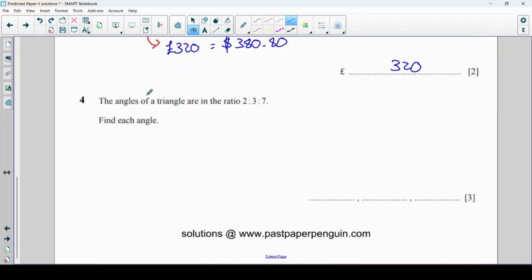Last question on this first page. The angles of a triangle are in the ratio 2 to 3 to 7. Find each angle. Well, first of all, we're going to add up the parts of the ratio. 2 plus 3 plus 7 is 12. And we know that the angles in a triangle add up to 180. So now let's do 180 divided by 12 to find out how much we've got in each part of the ratio. That's 15. So now I'm going to write my ratio again, 2 to 3 to 7, and I'm going to multiply every part of that ratio by that 15 there.